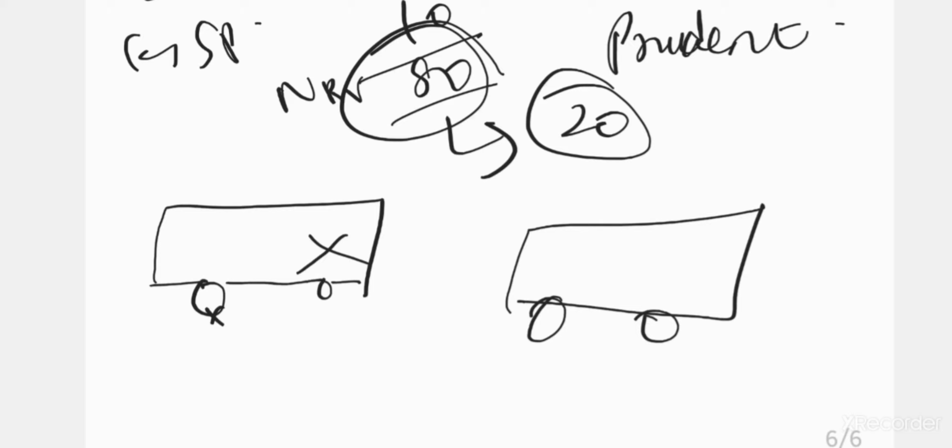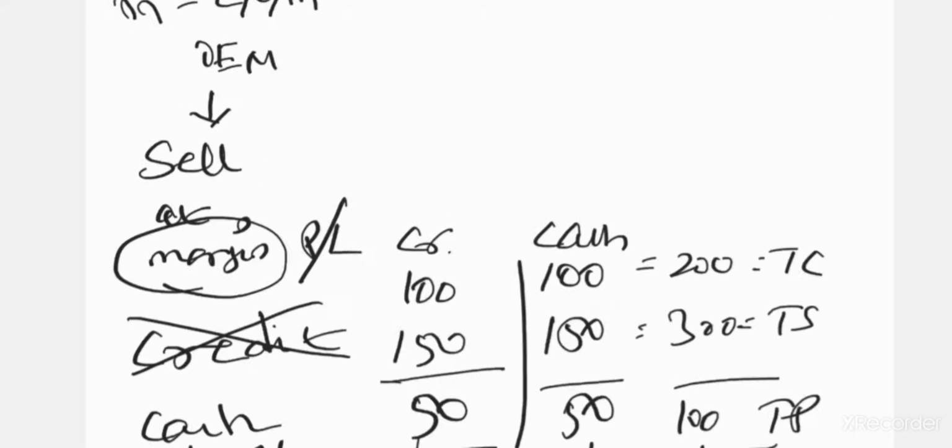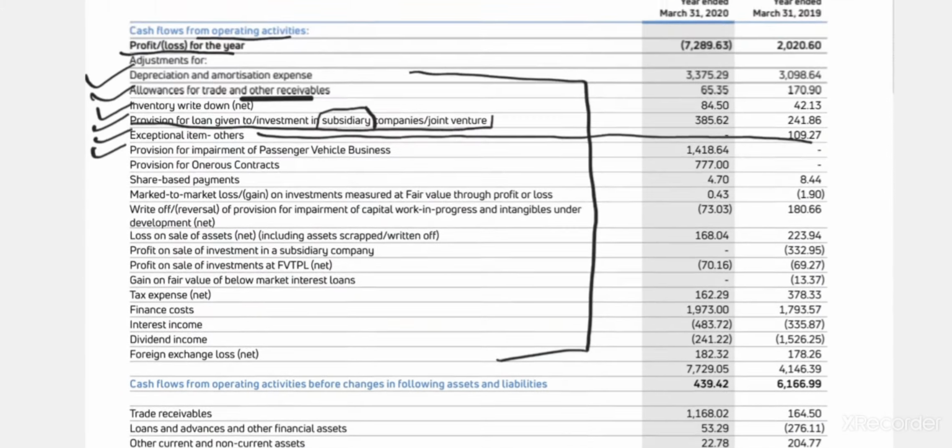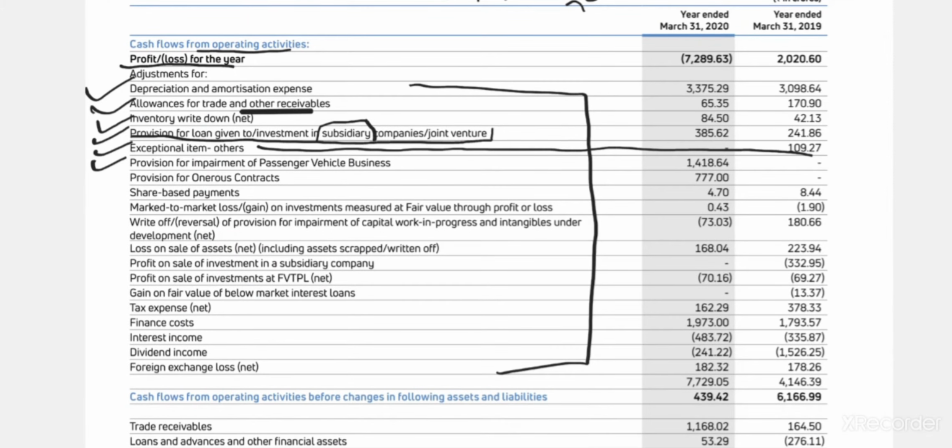So now what has happened is some passenger vehicles were there which got impaired. Whatever is the value of that loss, they are taking it down here. Nothing new. This is industry jargon. Don't be scared of it. Provisions for impairment of passenger vehicles, they have done 1418.